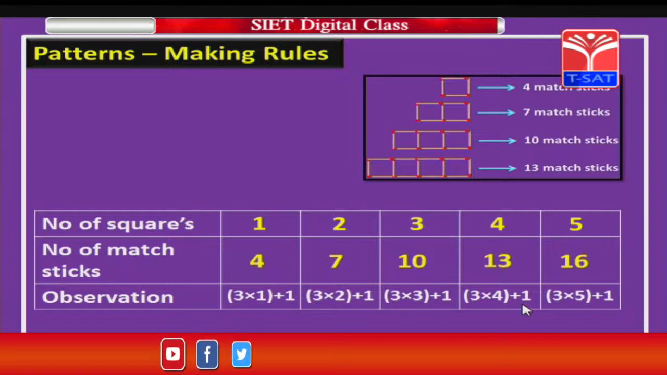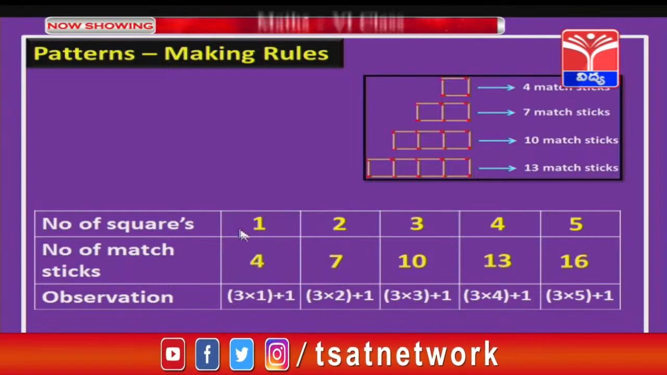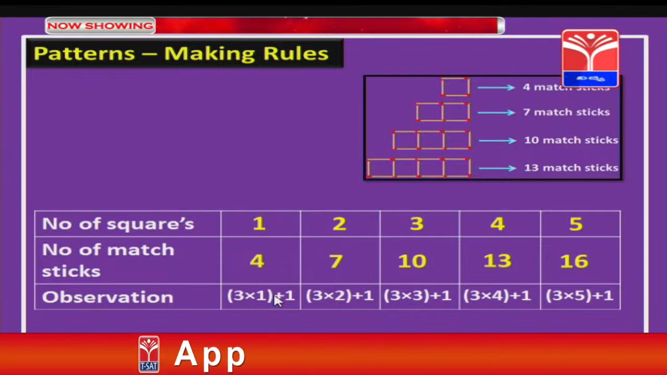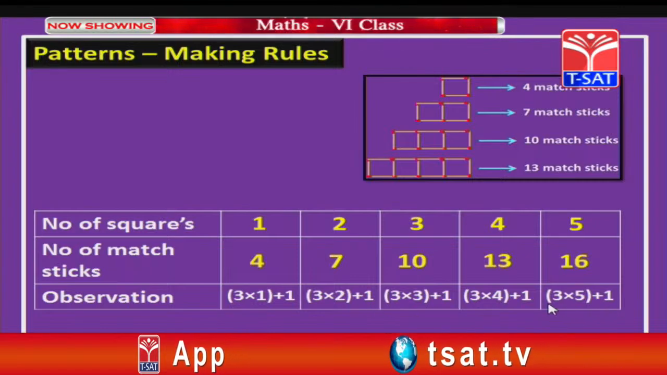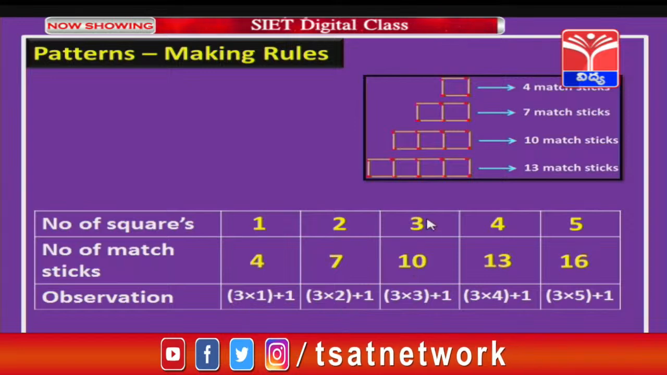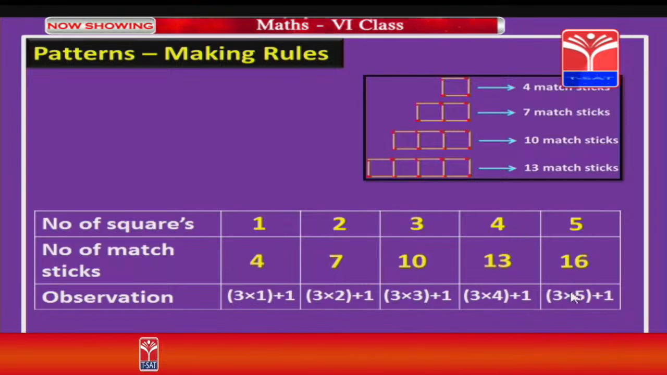But why are we writing in this manner, children? Let us see. If you notice, the number of squares is 1 here. So, we got 3 into 1, and the rest, 3 and 1, is common everywhere. If you notice, they are the same, we are not changing the first 3 and the last plus 1. But here in the first one, 1 square into 1, 2 squares into 2, 3 squares into 3, 4 squares into 4. So, 5 squares means into 5.